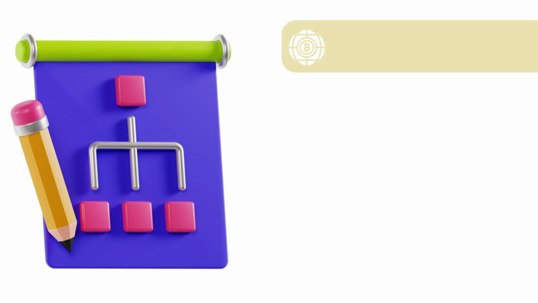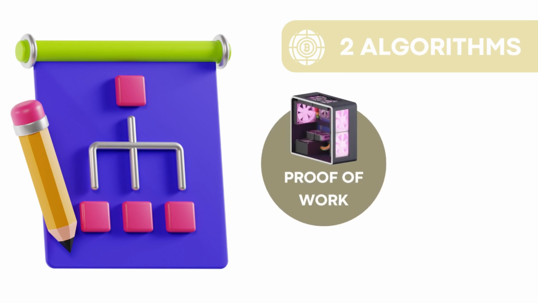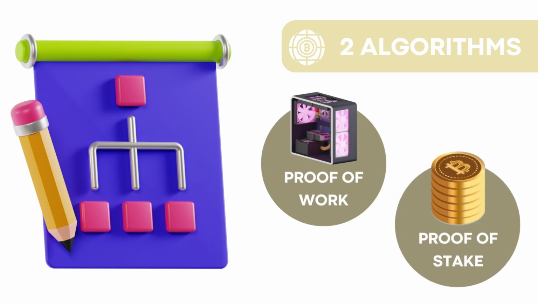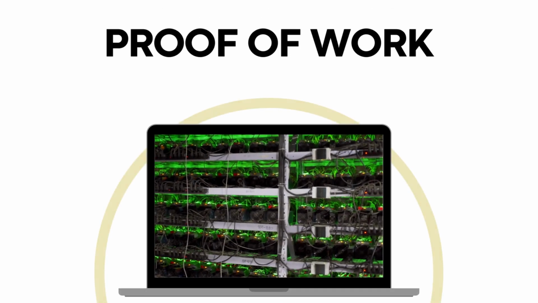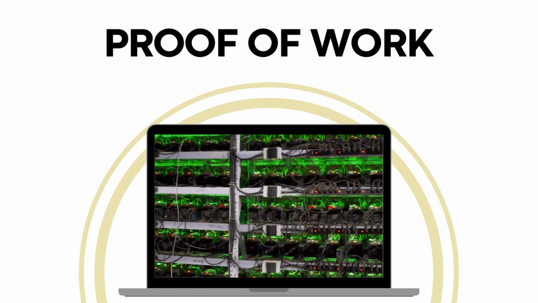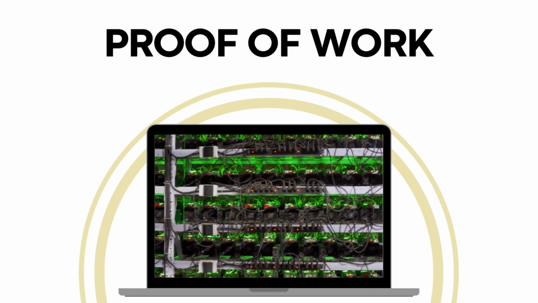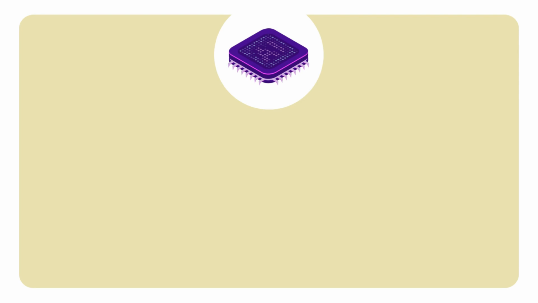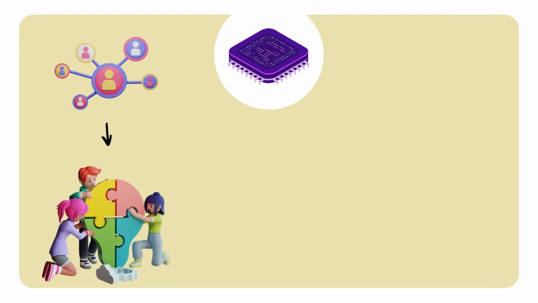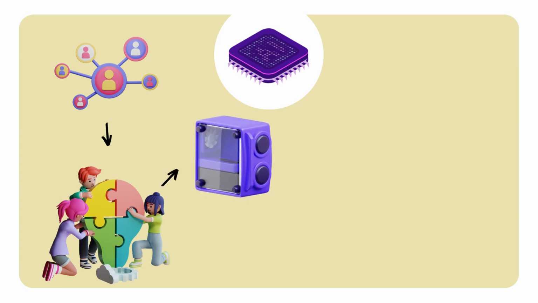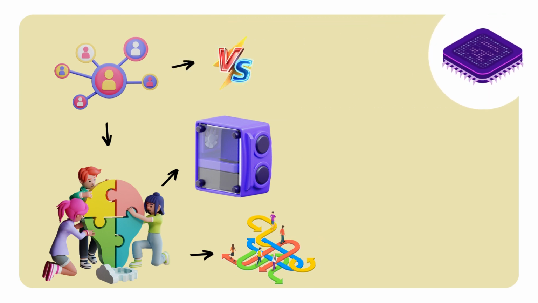In the world of cryptocurrencies, we need to distinguish between two consensus algorithms. One is the proof of work algorithm, and the other is the proof of stake algorithm. Let's start with proof of work, the algorithm that powers Bitcoin and many other cryptocurrencies. Proof of work requires participants, called miners, to solve complex mathematical puzzles using powerful computers. These puzzles are designed to be difficult to solve. Miners compete with each other to find a solution.